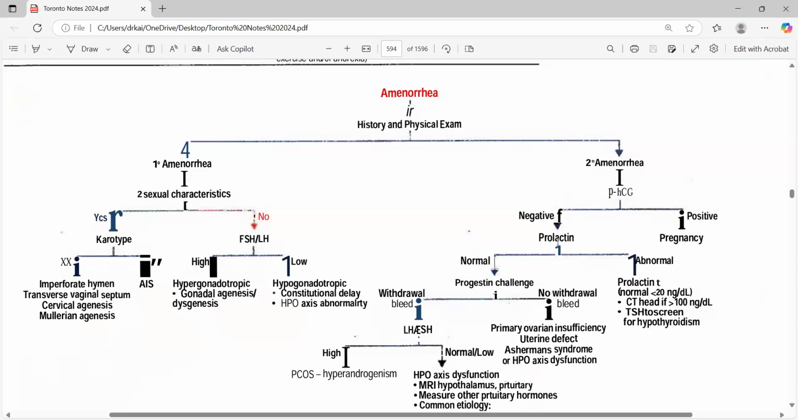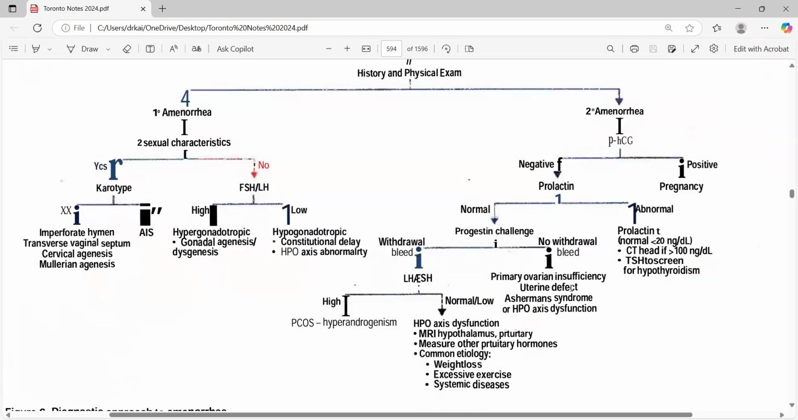It's very less likely we go for CT scan, but in the books it's written CT scan. In practice, we go for MRI and then go for thyroid as well, because if it's linked to the pituitary, then thyroid could be the problem as well. Then if the prolactin is normal, we go for the progesterone challenge, giving a medicine like progesterone. If there is a withdrawal bleed, then we check LH and FSH. If they are high, then it is basically PCOS. If normal, then we go for MRI of the hypothalamus, checking the pituitary. But if there is no withdrawal bleed, it means the uterus is the defect, because the progesterone is not working on the uterus and there is nothing happening.